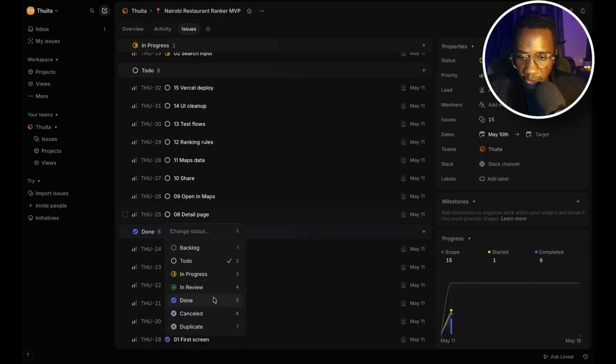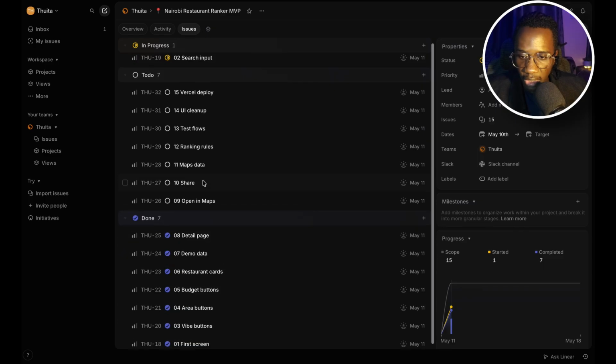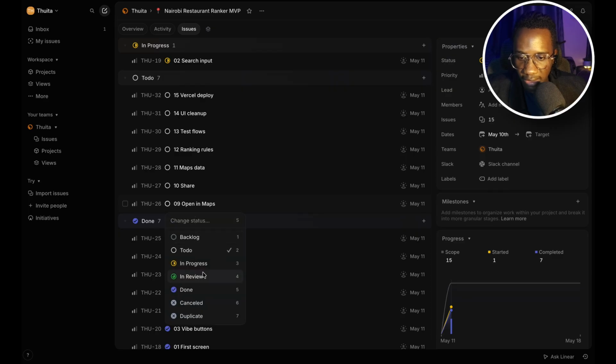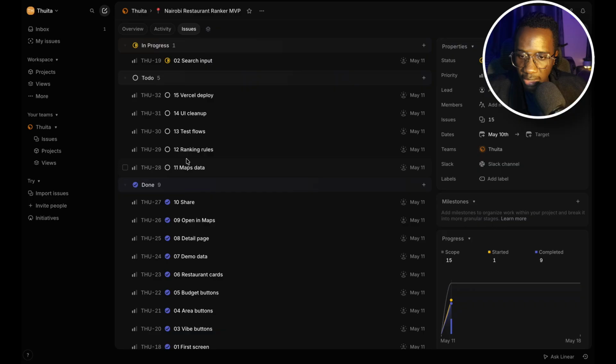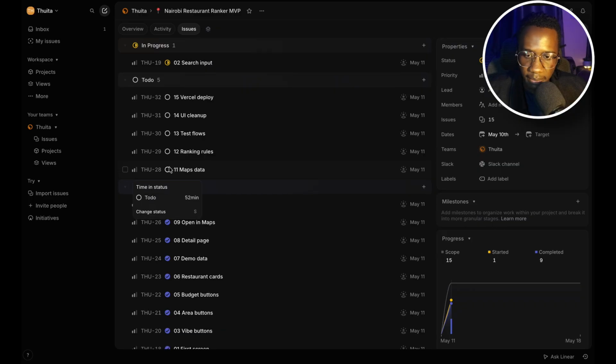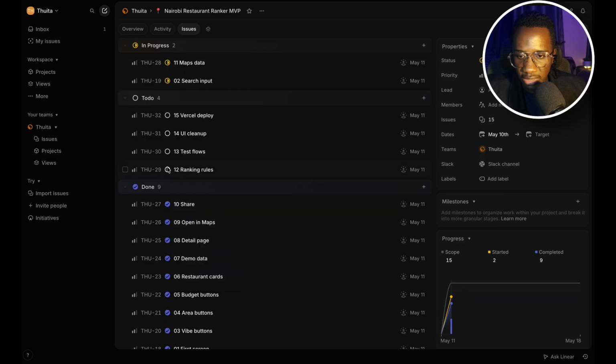The detail page is also done. Opening maps is also done. Share is done. Maps data, so here there's some work still. Then ranking rules, we might have to polish this, but I can just put this as in progress.